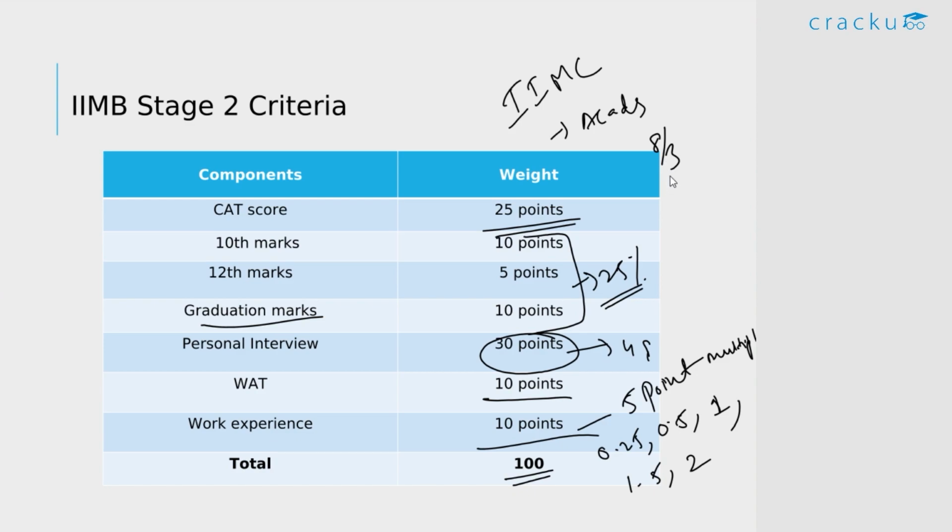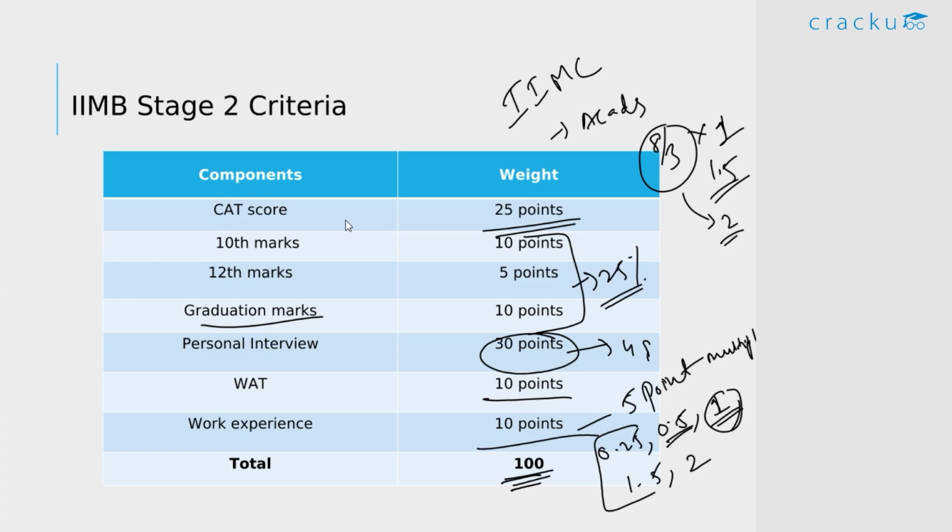For example, if you're someone working in the IT sector, usually the multiplier will be 0.5 because IT is a fairly common sector. And if you have done very well in IT, then the multiplier will be 1. So based on the quality of your work, the points of your work experience will be multiplied. If your multiplier is 1, here it will be 8 by 3 into 1. If your quality of work experience is very good, the multiplier will be 1.5. But getting a multiplier of 2 is very, very rare. And of course, the overall weightage is 100.